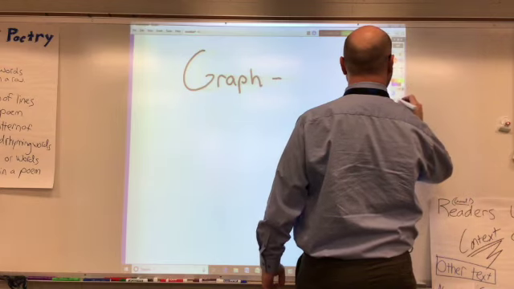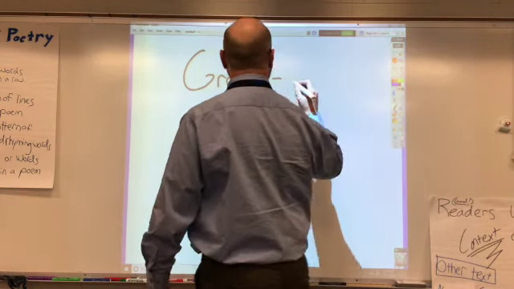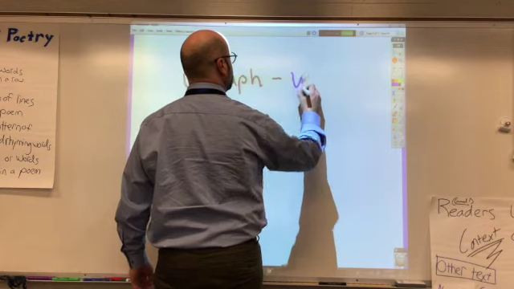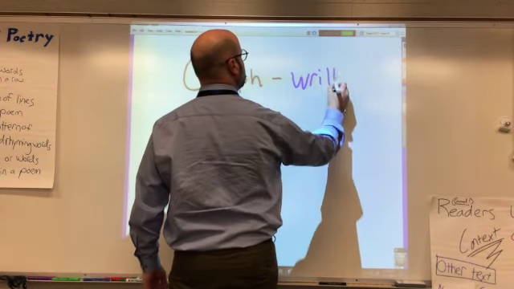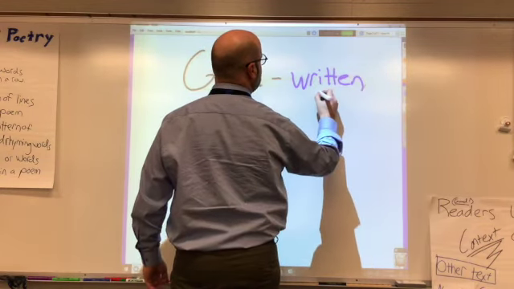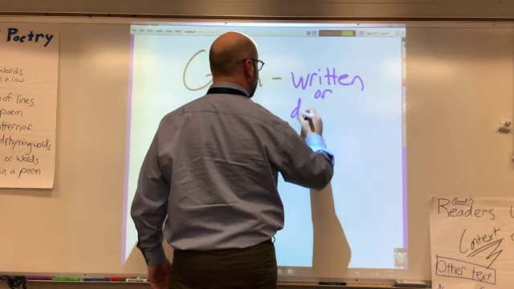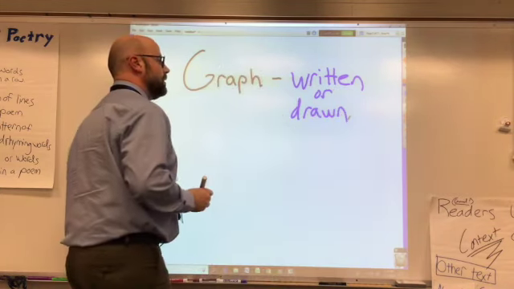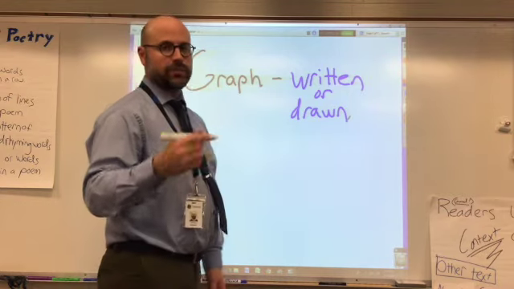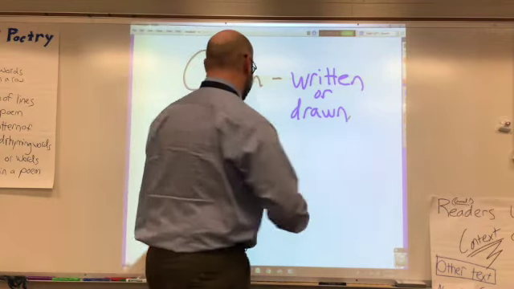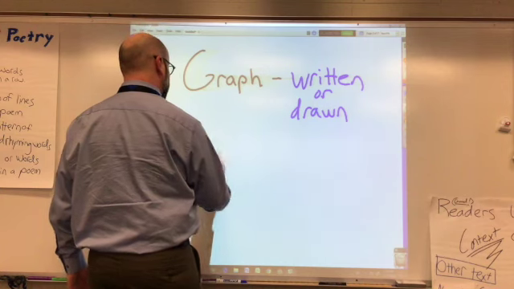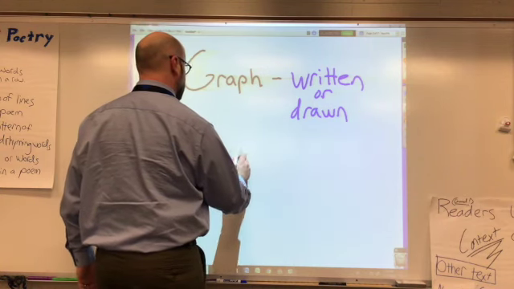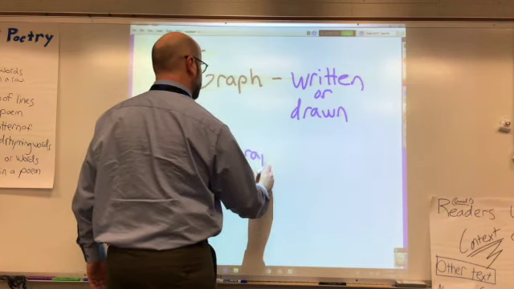Graph. Graph is something written. Written or drawn, depending on how it's used, but most of the time it's written. So for instance, we said biography in our first example of bio. Now we're combining the two, biography.